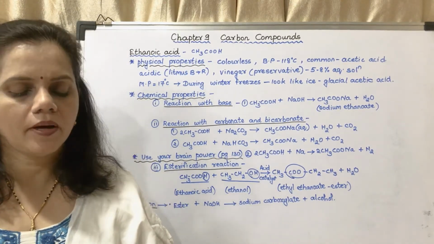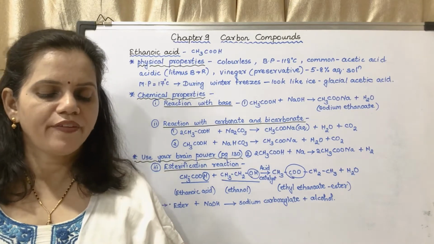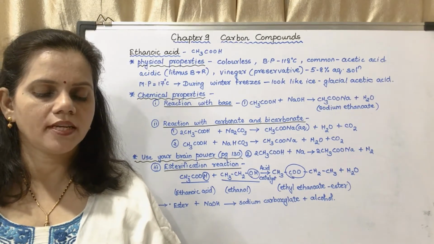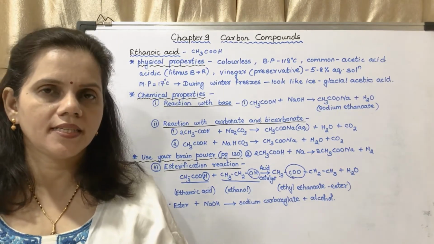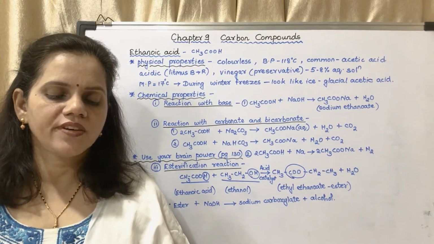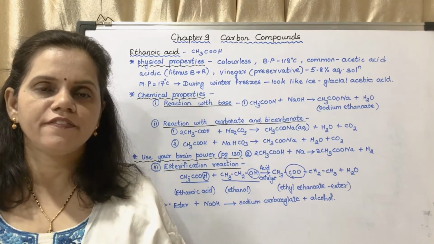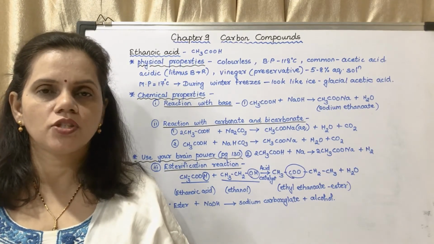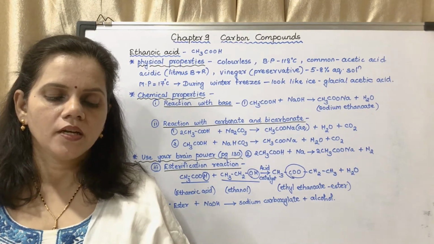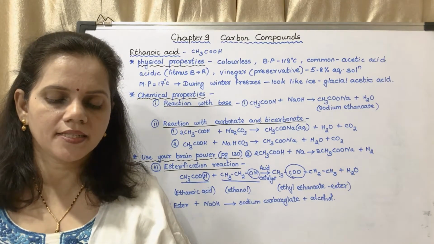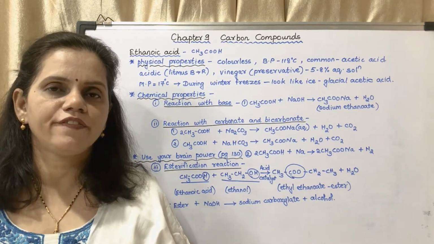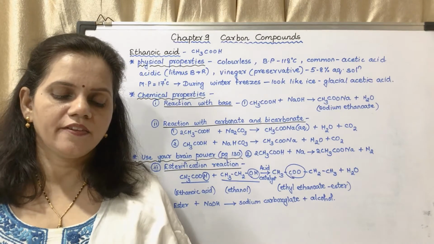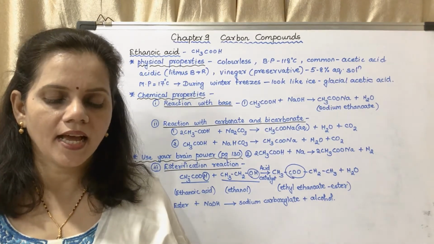Now use your brain power question on that page. When fat is heated with sodium hydroxide solution, soap and glycerin are formed. Which functional groups might be present in fat and glycerin? So fat is heated with sodium hydroxide solution to get soap and glycerin. The functional group in fat is ester. The functional group in glycerin is alcohol.